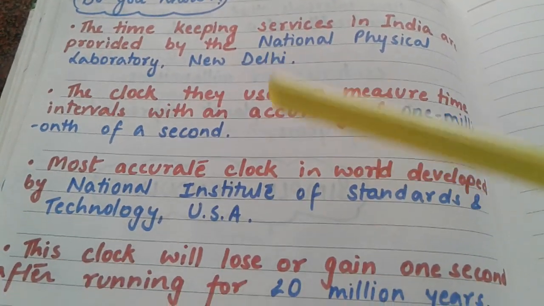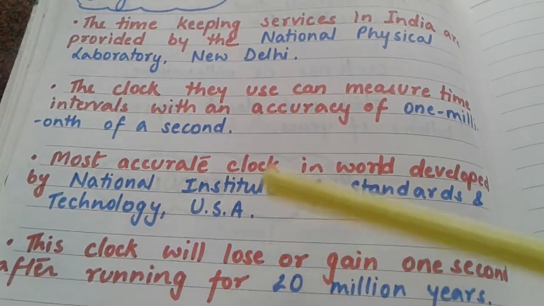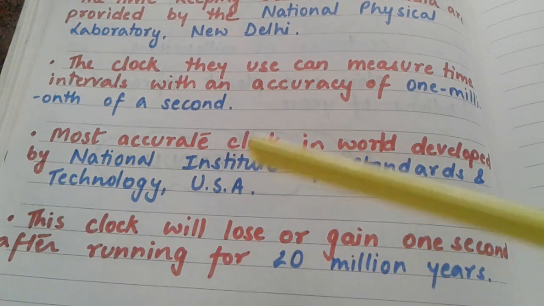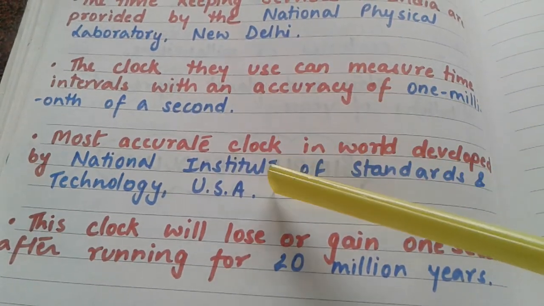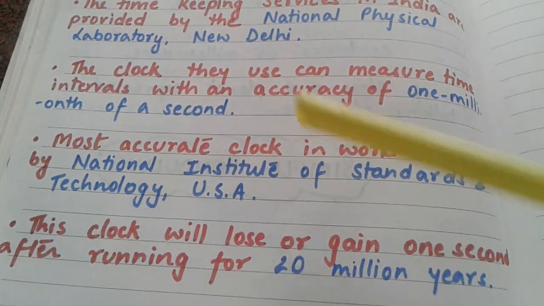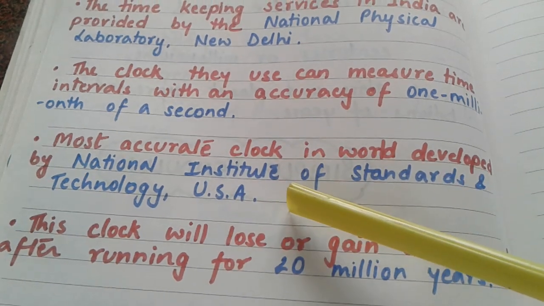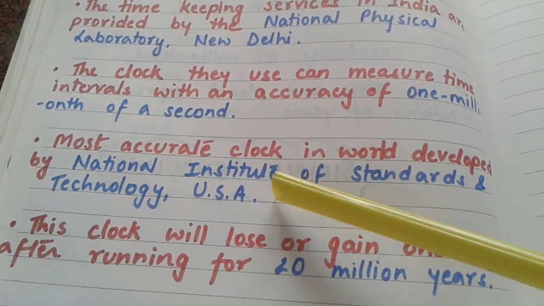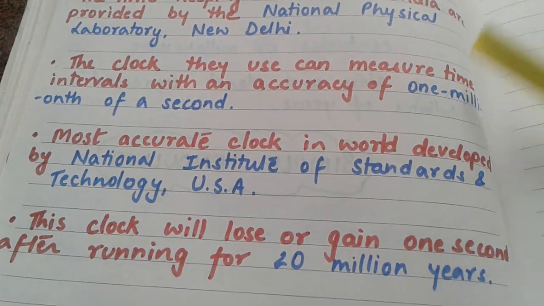In the world, the most accurate clock is developed by the National Institute of Standards and Technology, USA. This clock will either lose or gain 1 second after running for 20 million years.